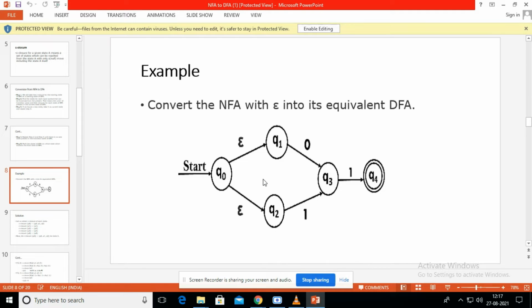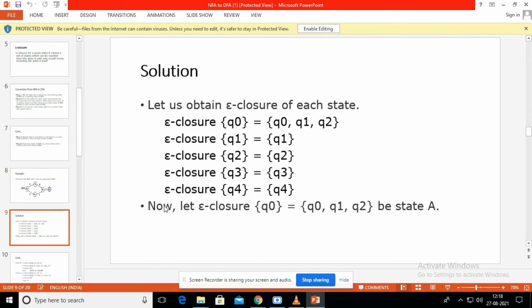From Q0, we first write Q0 itself in the epsilon closure. From Q0 to Q1 there is an epsilon move, so write Q1, and from Q0 to Q2 there is also an epsilon move. So the epsilon closure of Q0 is equal to {Q0, Q1, Q2}.